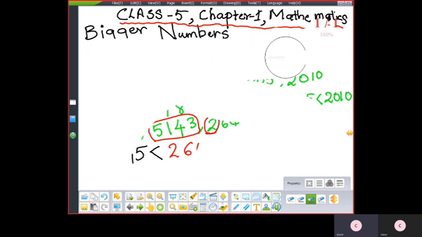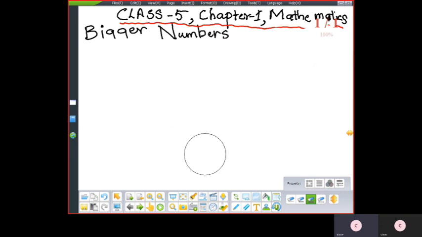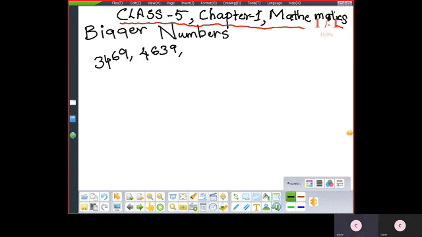So these were the numbers for ascending order. Now let me take some examples for descending order. So firstly, 3469, 4639, 6394, 9346. Okay. So these are the numbers. Now you have to arrange them in descending order.